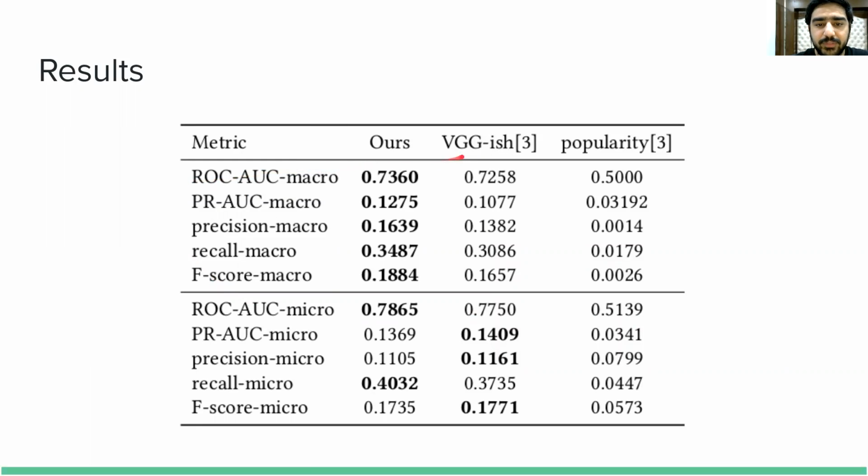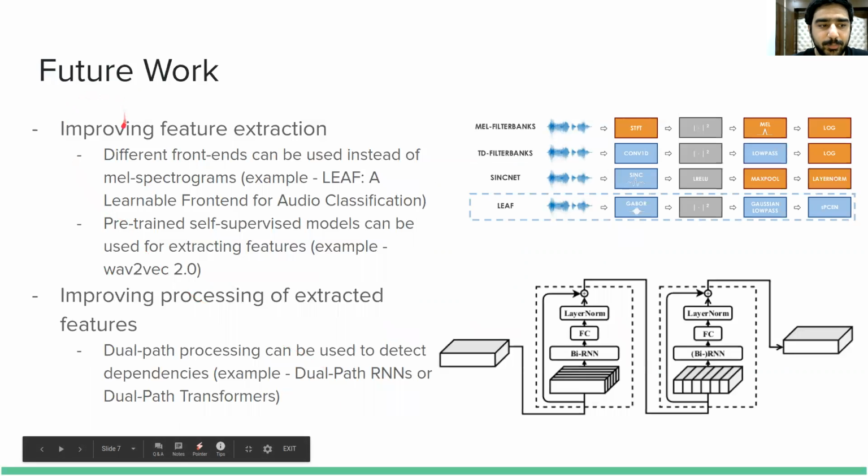We outperform the VGG baseline as well as the popularity baseline in all the macro metrics, but not in some of the micro metrics. Our approach can further be improved using two approaches.